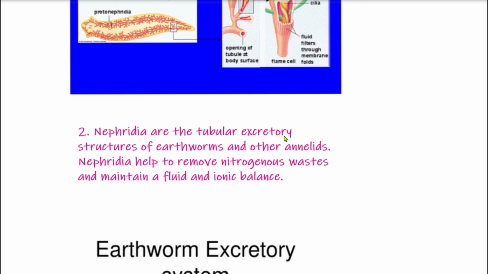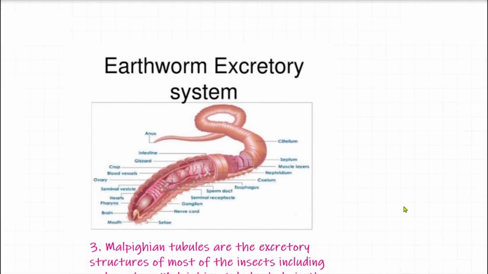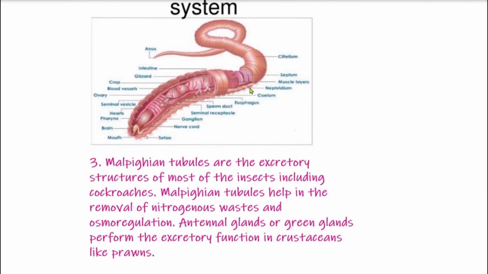Nephridia are the tubular excretory structures of earthworms and other annelids. Nephridia help to remove nitrogenous waste and maintain a fluid and ionic balance. So they do both functions. They are mainly concerned with osmoregulation, fluid and ionic balance, as well as removing the nitrogenous waste from the body. Here I have shown the picture of nephridia in earthworm.